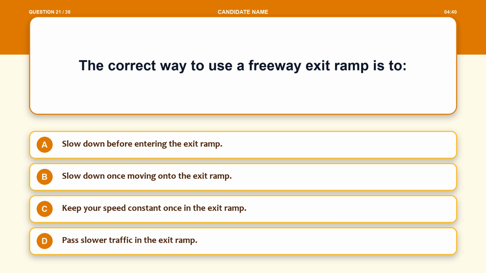Question 21. The correct way to use a freeway exit ramp is to Option A, slow down before entering the exit ramp. Option B, slow down once moving onto the exit ramp. Option C, keep your speed constant once in the exit ramp. Option D, pass slower traffic in the exit ramp.